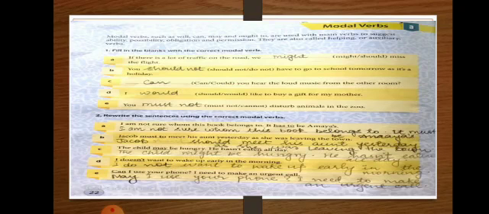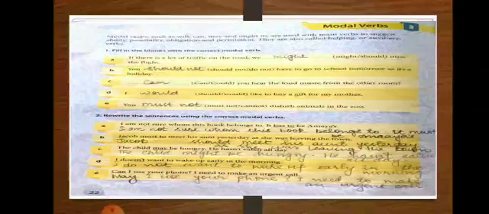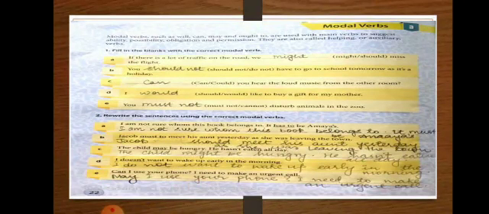Next is about I dash like to buy a gift for my mother. I would like to buy a gift for my mother. Okay? You are giving the suggestion that I would like to buy a gift for my mother. It's not compulsory that you have to buy the gift for mother. Okay? Next one is you dash disturb animals in the zoo. Cannot means it's your ability about that you cannot disturb. It's not correct. You must not disturb animals in the zoo.